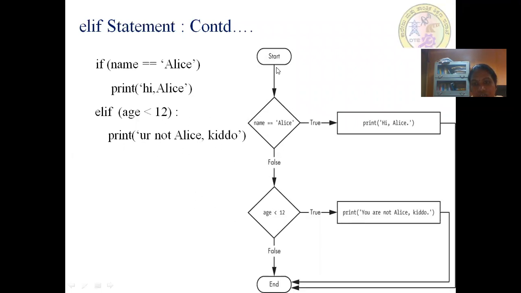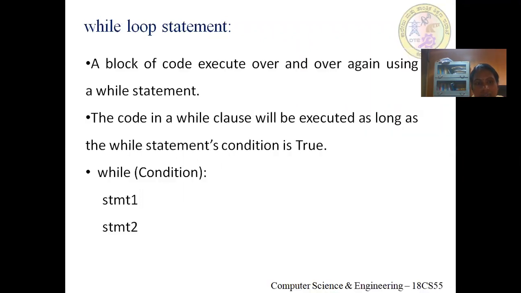So let's look at the flowchart. We'll start from the start and the name. The user will enter the name. If the name is equal to Alice, then you will print hi Alice and come out of the if statement. If the condition is false, again we have one more condition, that is, age is less than 12. If the condition is true, then it will print you are not Alice kiddo, you'll come out of the if statement and you will say end. So this is about the else if. At any level, this if else if can be continued.